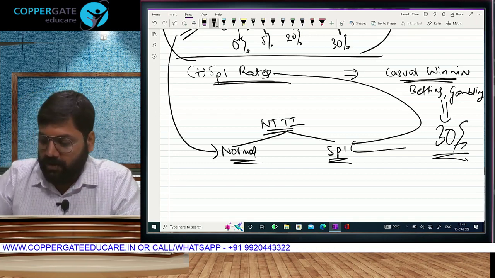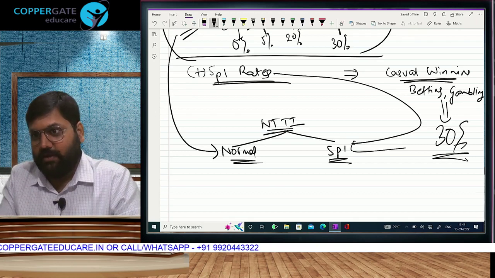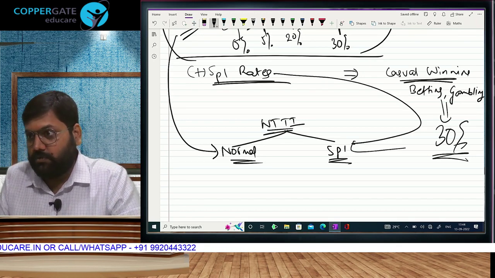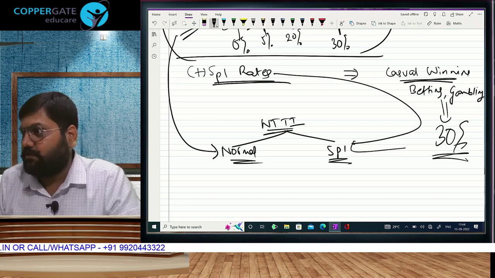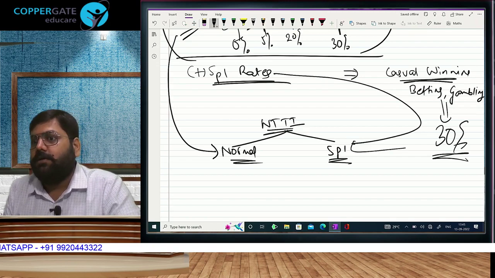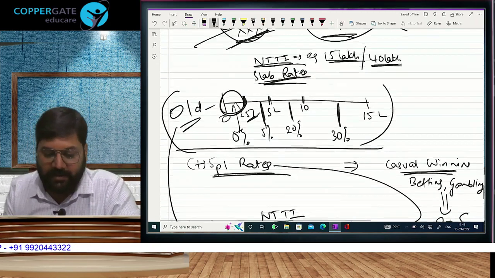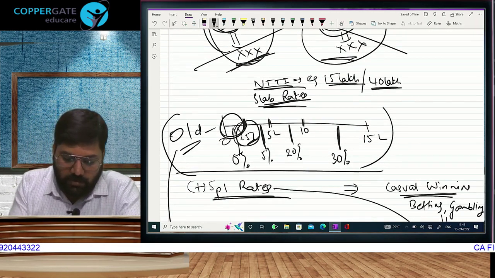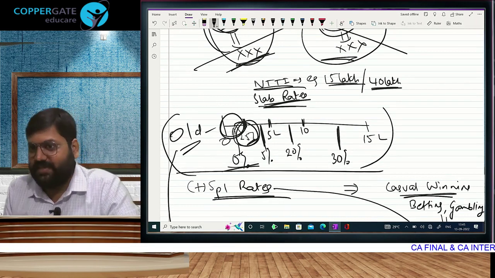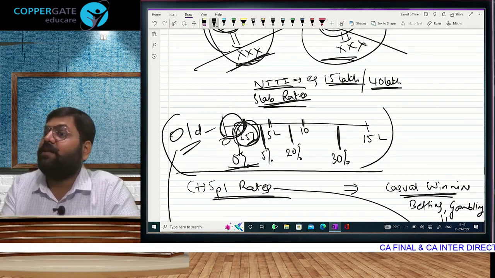We are talking about a casual winning where you place a bet and legally you are paid that bet. You go and win a game show. That is also casual winning without hard work. That income will be taxable at 30. Supposing you have 1 lakh salary income, below 2.5 lakh, no tax, basic exemption. But if you have 1 lakh betting income,